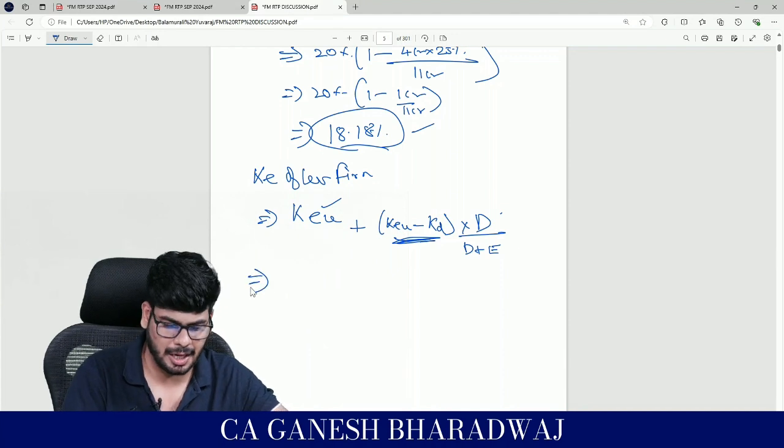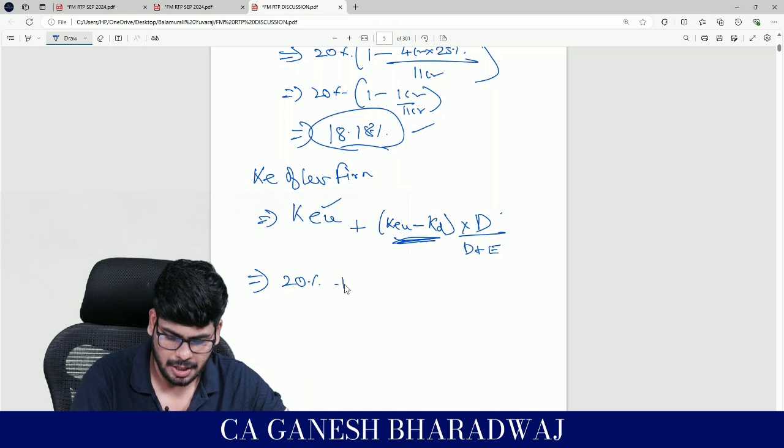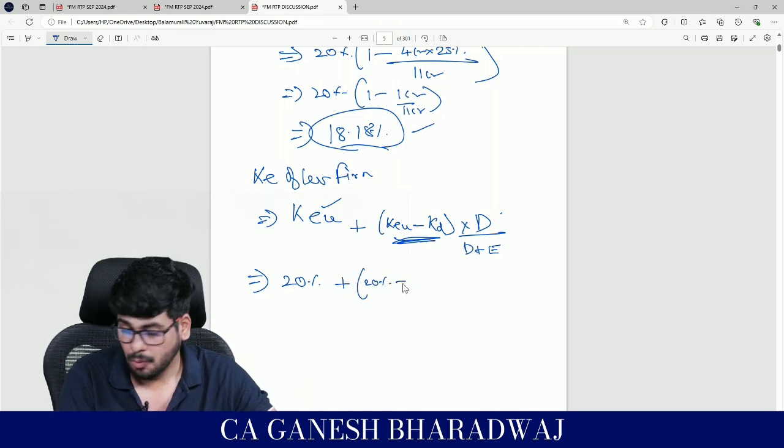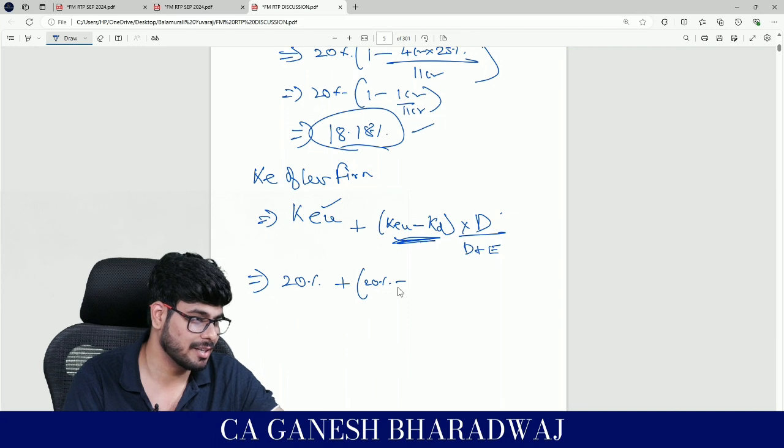Once again, you just fill it up. Basically, what's your unlevered entity's cost? 20% plus 20% minus, what is the cost of debt? What is the cost of debt? It's not 10%. Cost of debt, adjust it for tax rate.